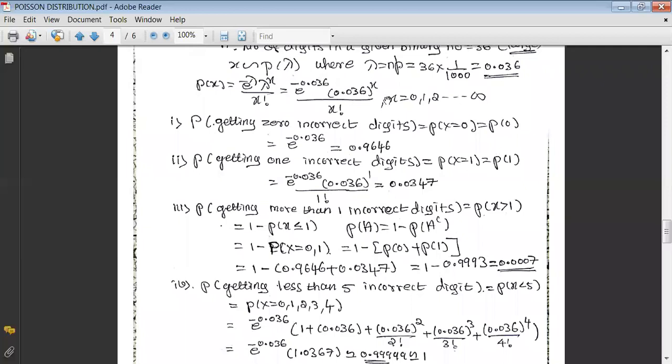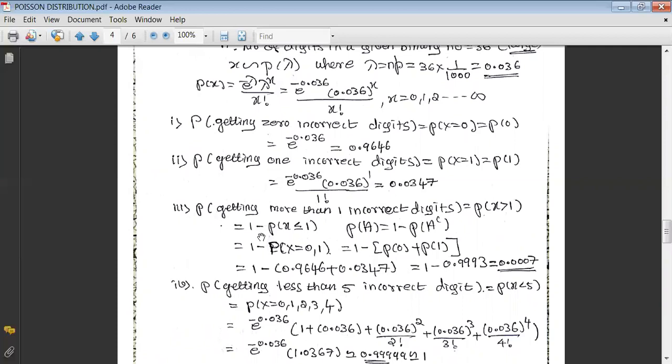If you take x equals to 0 in this function, this is 1, this is 1, that becomes e raised to minus 0.036, and its value is going to be this. The second one, the probability of getting 1 incorrect digit means x should realize the value 1, that is p of 1. Again you go here and take x equals to 1, you will get this value.